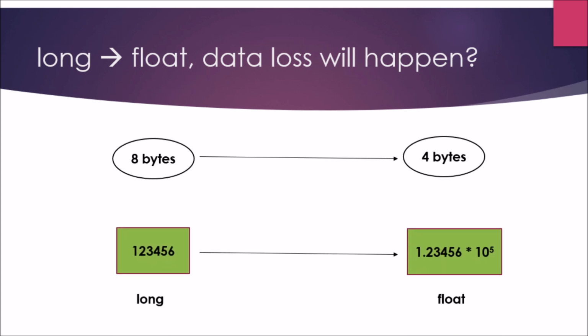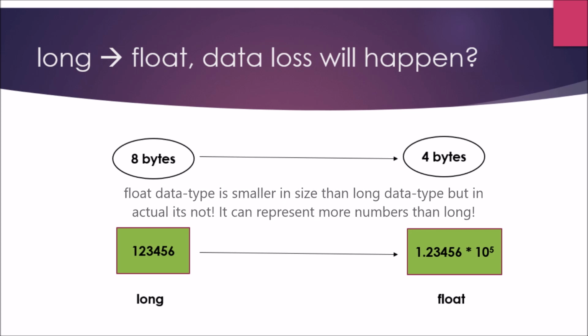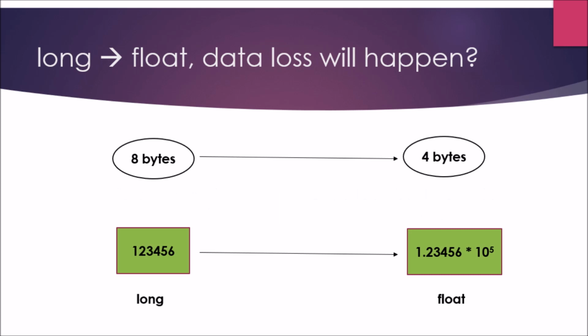So let's see, if the long is having data something like this, then float will store that same data like this. So my answer is no, no data loss will happen, because what happens in float is the mantissa part and the fractional part goes separately in float. But there is one thing, that float gives accurate results up to 6th place of decimal only. After that, precision can be lost, not the magnitude.